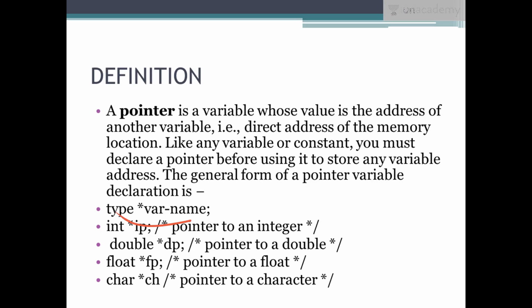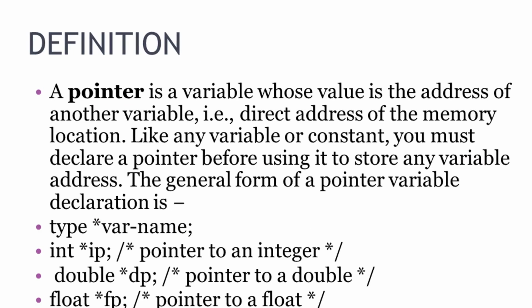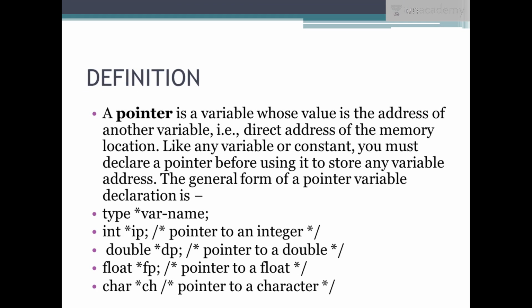So this is basically how a pointer is declared. That is nothing but type, asterisk, variable name. This asterisk is the operator of a particular pointer. So this is like any variable you declare, but instead of storing its own value, it is storing another variable's address. So that is a pointer. The asterisk makes it different from a normal variable declaration. That is the only difference.